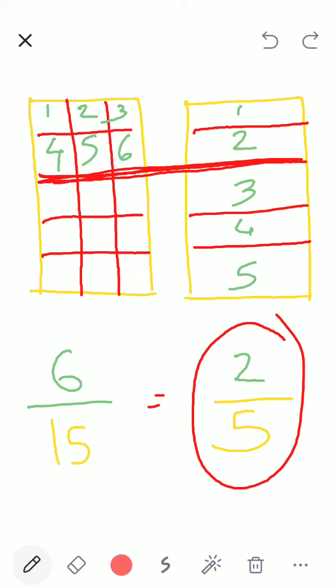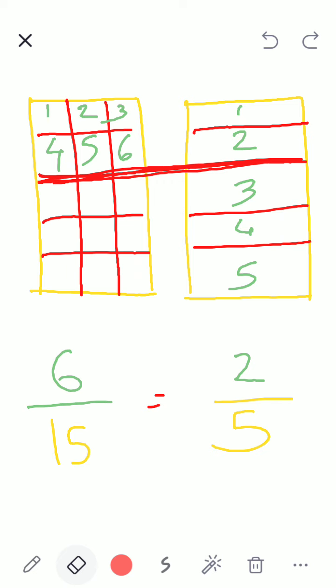Just imagine I had to cut Muskan's chocolate into 15 pieces and then distribute 6 pieces. It takes more time, no? Whereas Vinay's chocolate, the second chocolate, I cut only into 5 pieces and gave 2 pieces. Which is simpler? So that is why I'm saying it is called simplification. So 6 by 15 was simplified to 2 by 5.